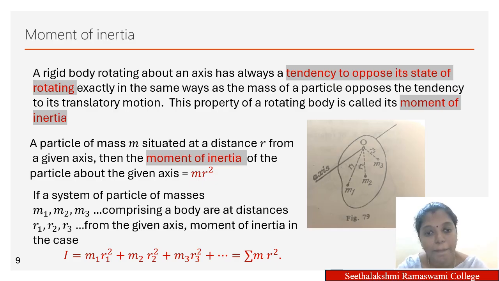Then I consider the other particles, say their masses be m1, m2, m3, and their distance from this axis is r1, r2, r3, etc. Then the moment of inertia of each particle is also calculated, and then I'm summing all the moment of inertia of all the particles. That gives the moment of inertia of the total object, which is nothing but I is equal to summation m r square. So I is equal to summation m r square. The summation m r square represents the moment of inertia of the total object.